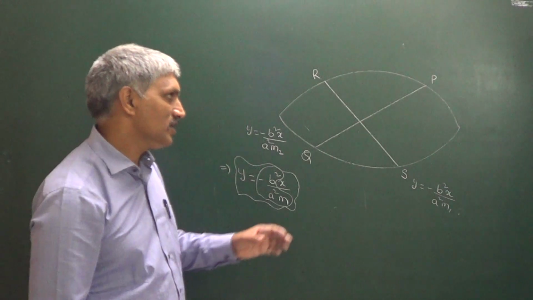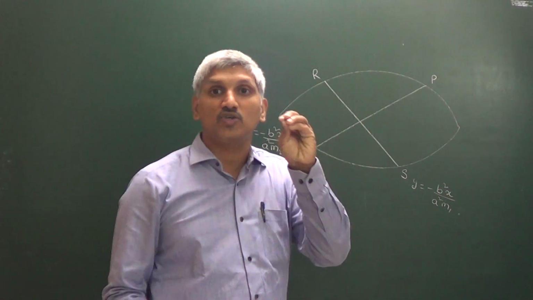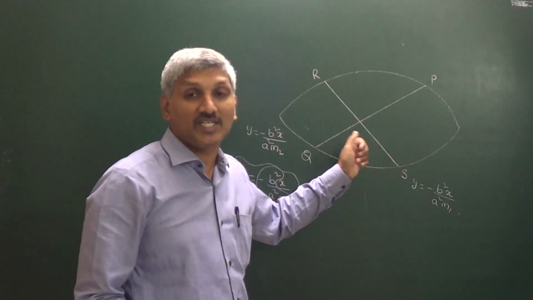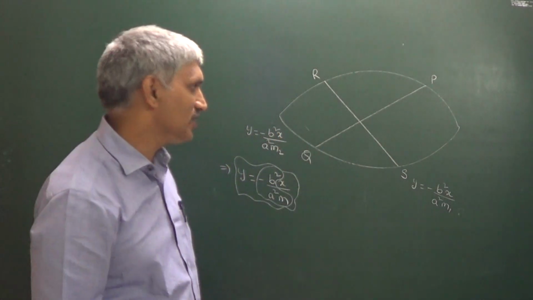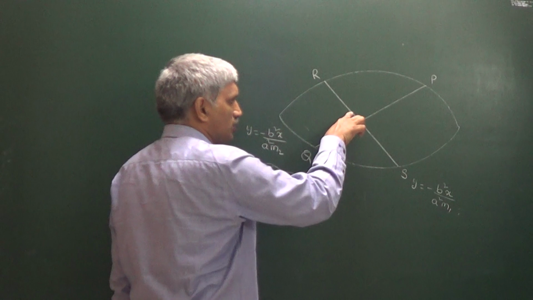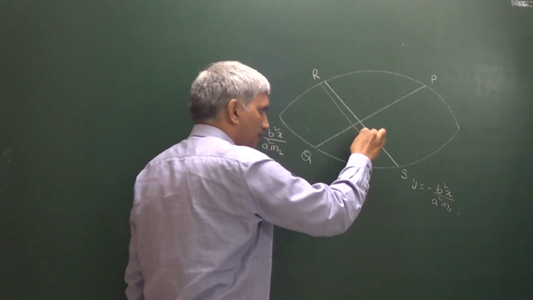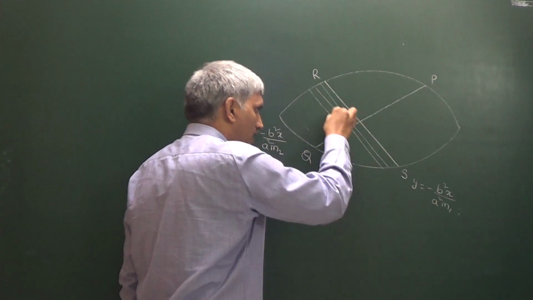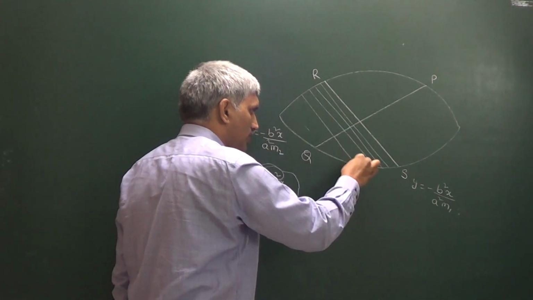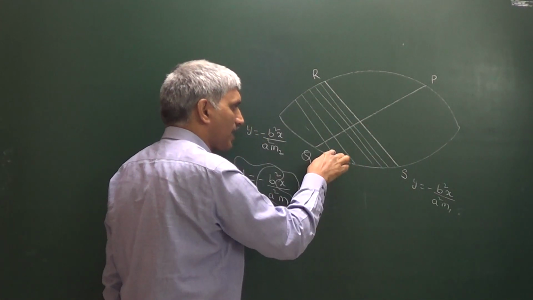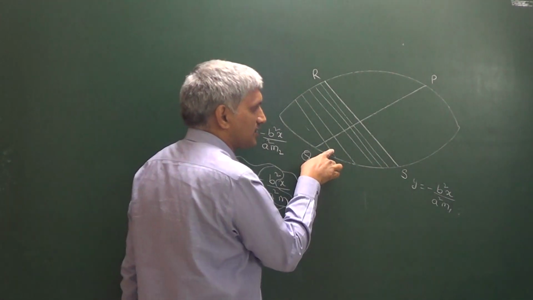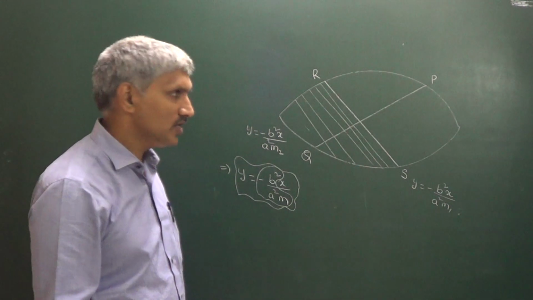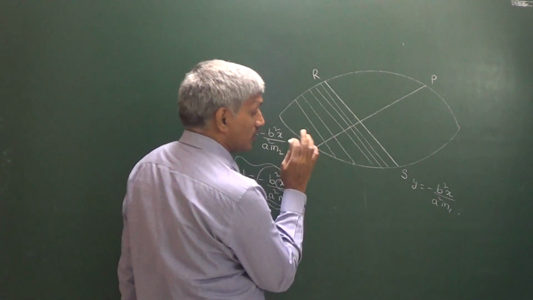What I am saying is, two diameters are said to be conjugate diameters if one bisects the system of parallel chords of the other. That means these lines are all parallel to this diameter, so that is the conjugate diameter.